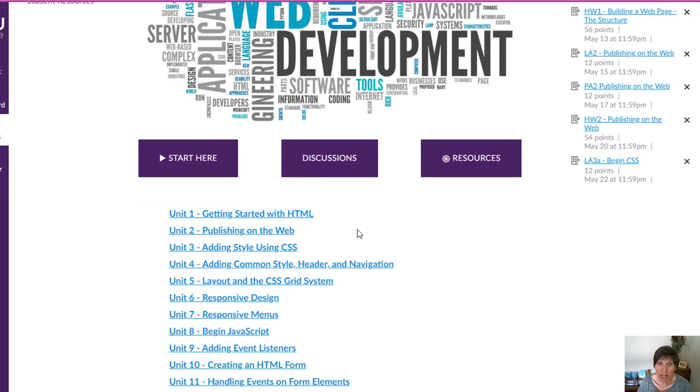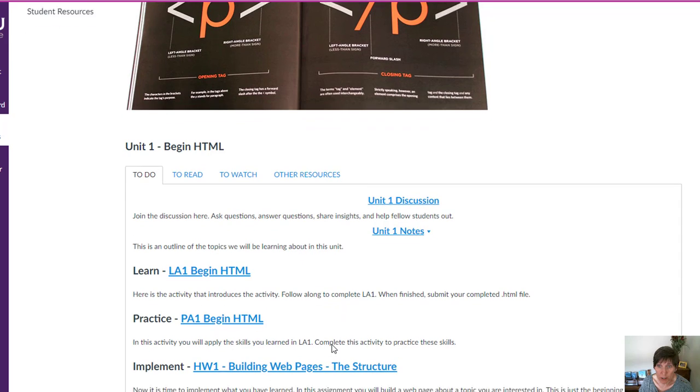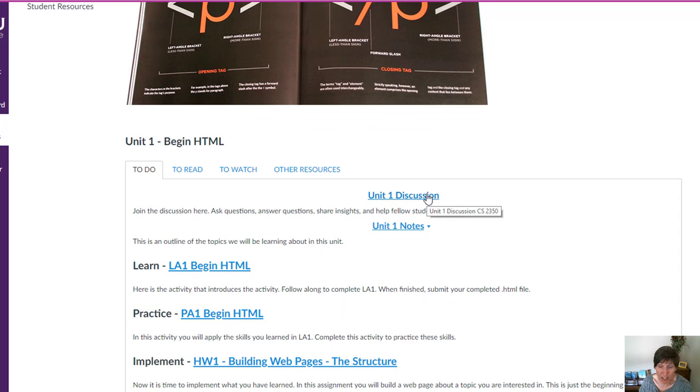Then there's a list of all the different units that we'll be doing, and each of these units are built very similarly. So there'll be a section on what to do, and here has the discussion and the notes. The notes outline the topics that will be covered in this unit, and so that gives you a good outline so you know what it is intended for you to learn. And then the different activities, the learning activity, the practice activity, and the homework.